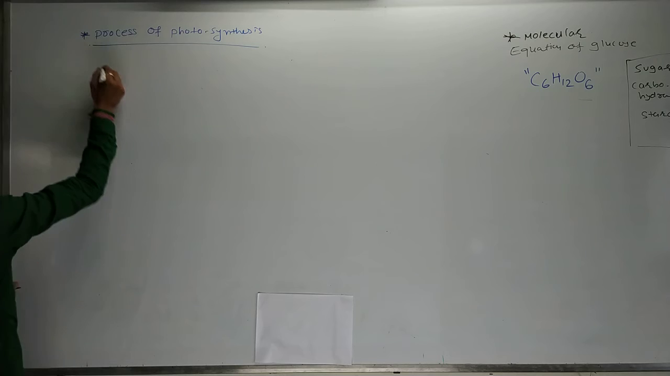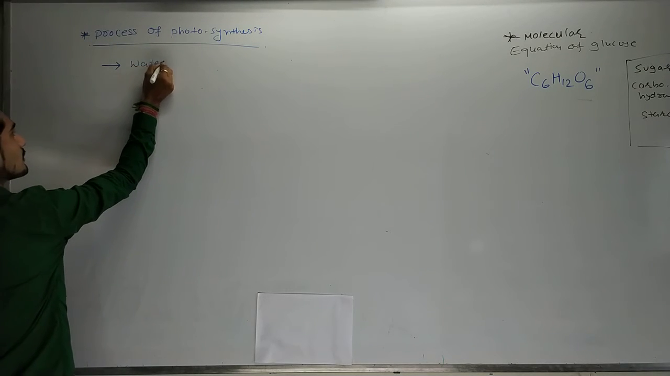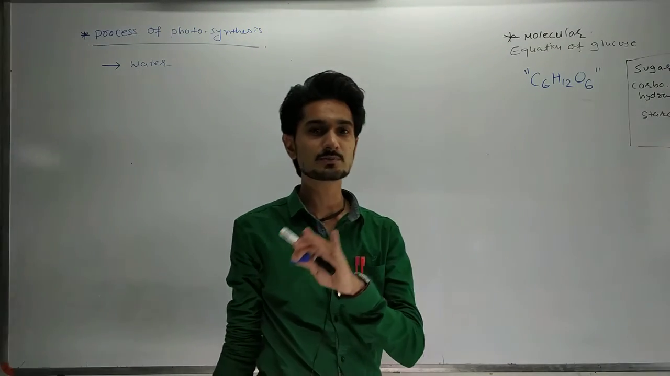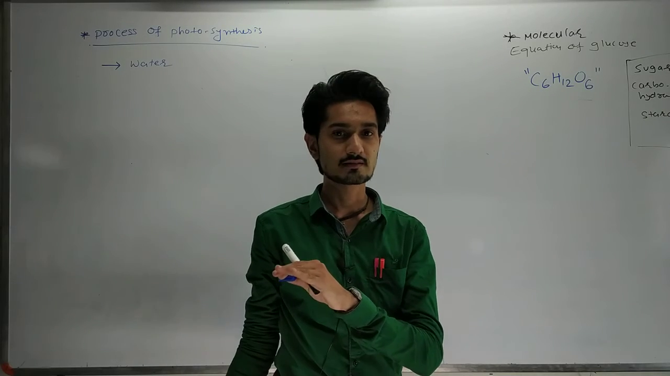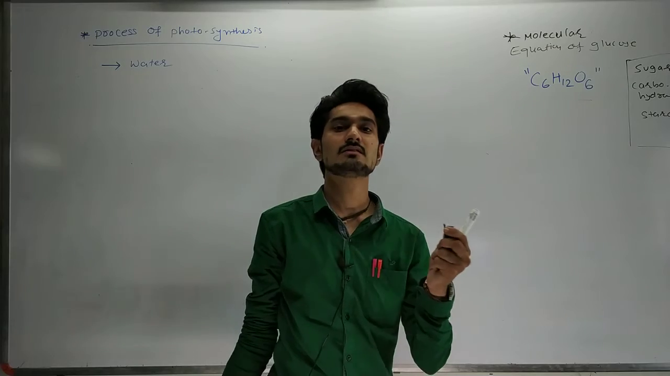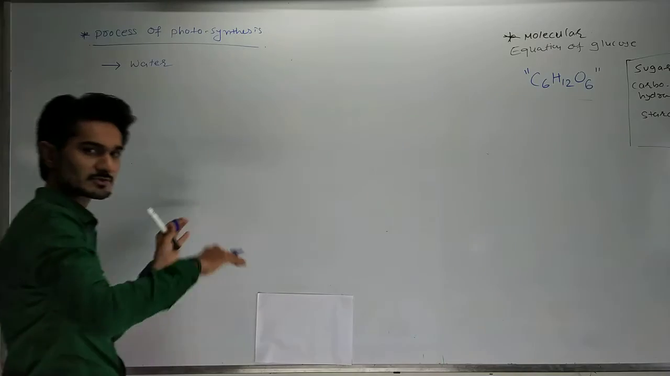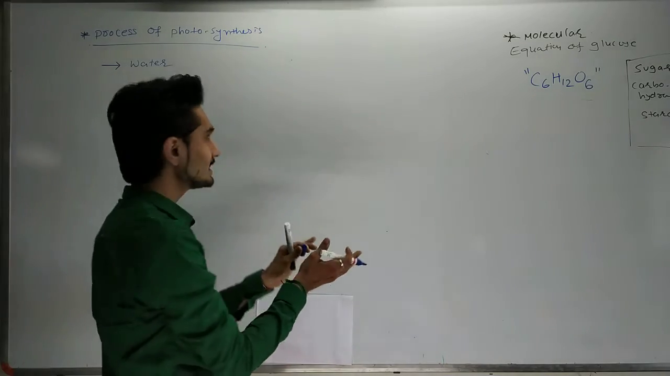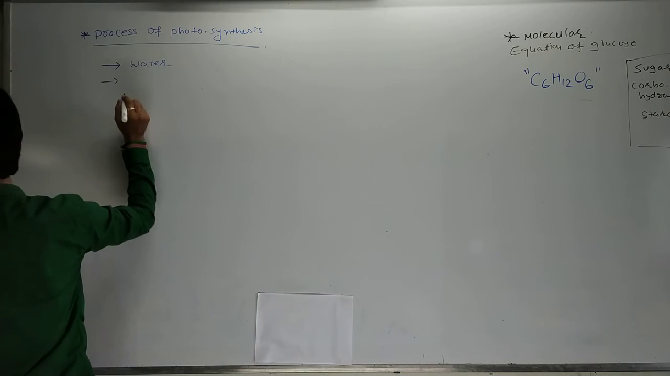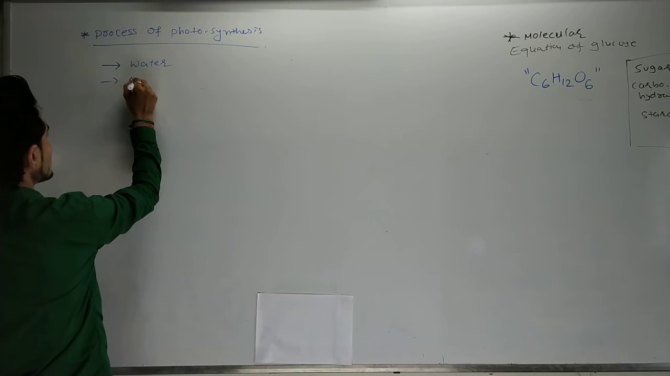We have already studied that they require two things, and the first is water. We have studied that the photosynthesis process happens in the presence of sunlight. They require sunlight for doing photosynthesis, and in the presence of chlorophyll they do the process. So we need two things: the first is water, and the second is carbon dioxide gas.